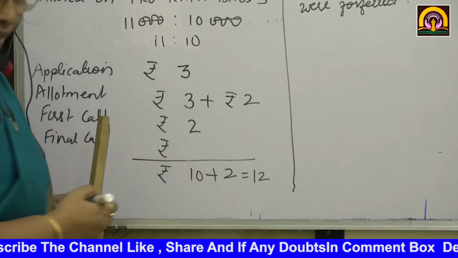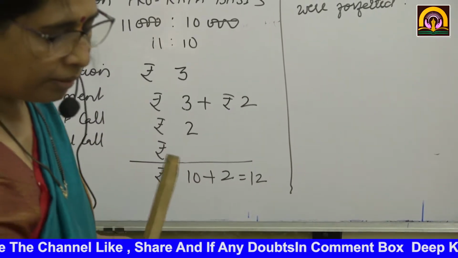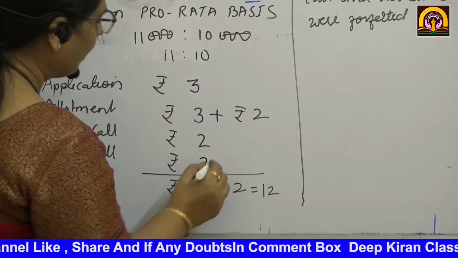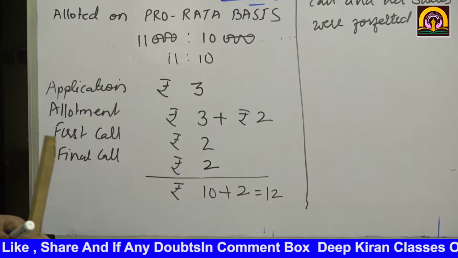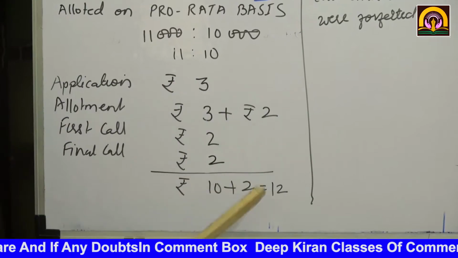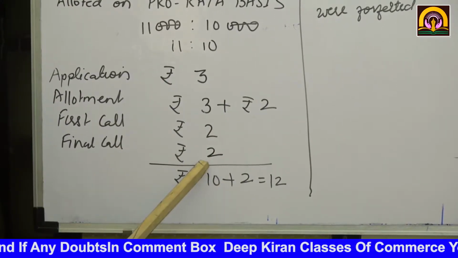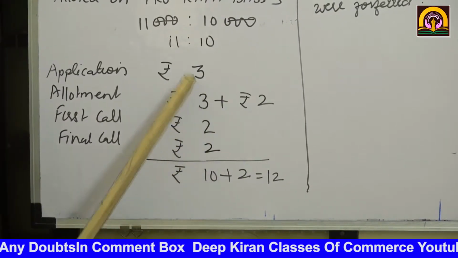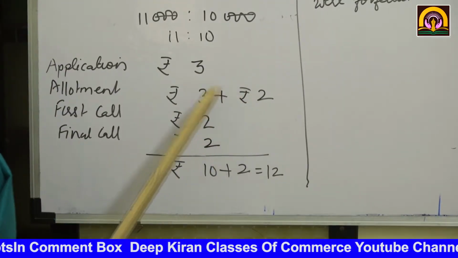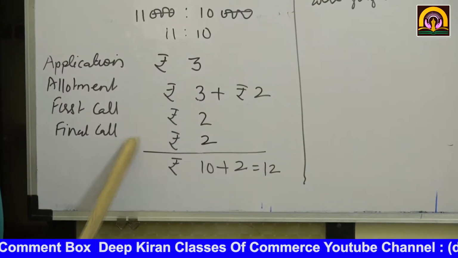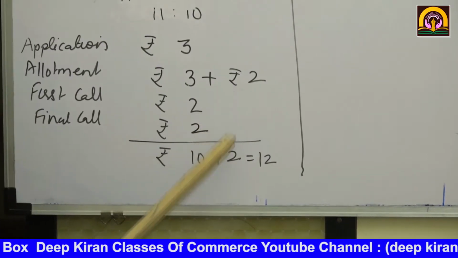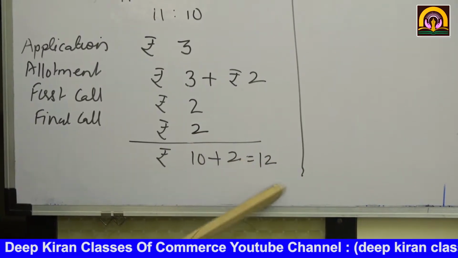They have said the remaining in 2 equal installments. So the remaining is rupees 4, which will be called in equal installments. That is first call rupees 2, final call rupees 2. Is it clear? Application 3, allotment 3 plus premium 2, first call 2 and final call 2. So if you total up, 10 plus premium 2,